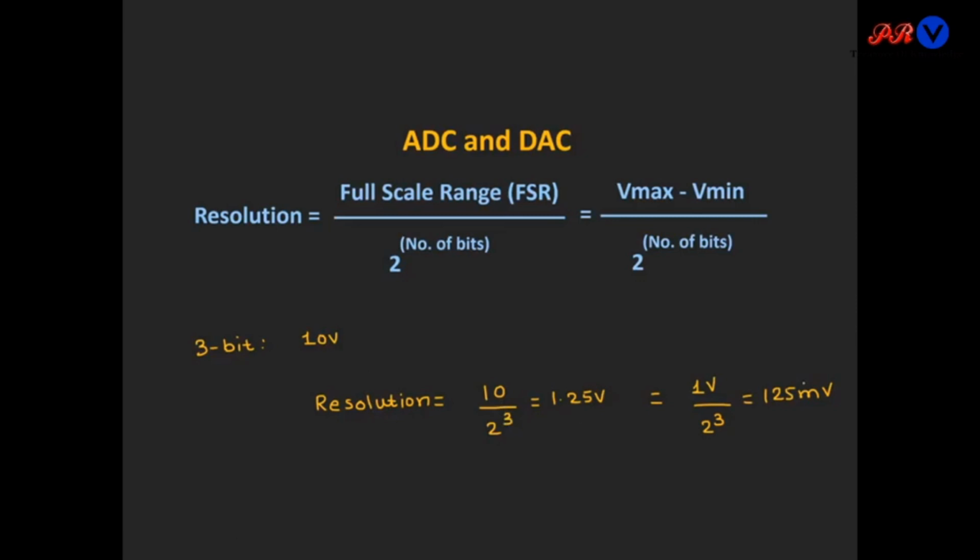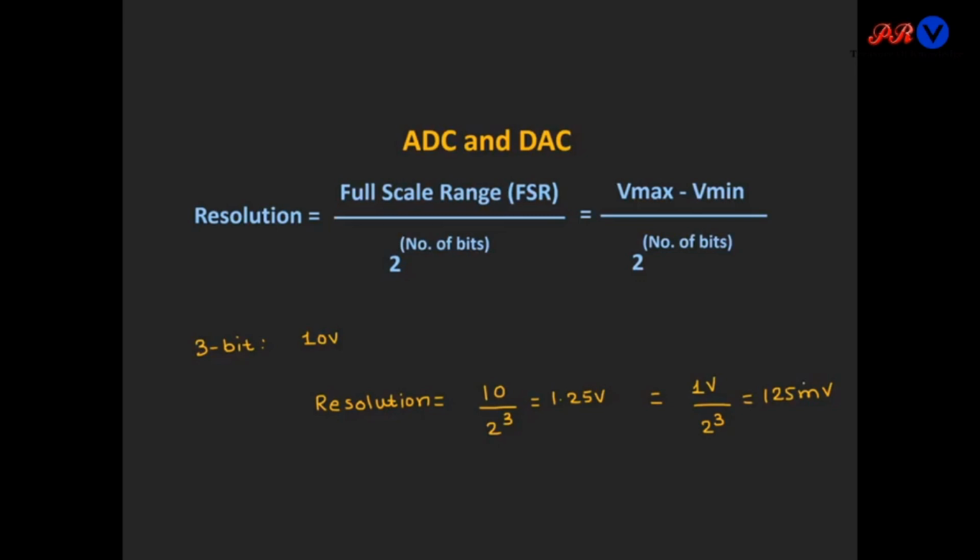That means the minimum change in the input which can be detected by the ADC is 1.25 volt. So if the change in the input signal is less than 1.25 volt, then it won't get detected by the given ADC.